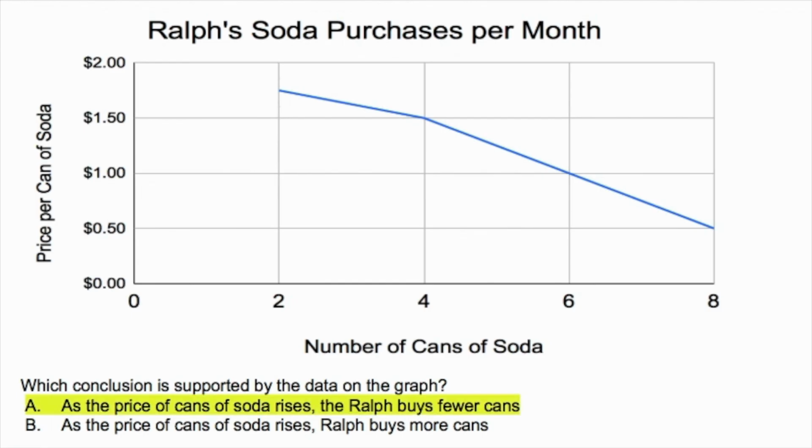Okay, so let's go over it. Here the correct answer is A. He buys 6 cans when the price is $1, and he buys 8 when the price is 50 cents. So then we can also think about this critically, and we can say that as the price goes up, he's also going to buy fewer cans. So that's why A is the right answer.